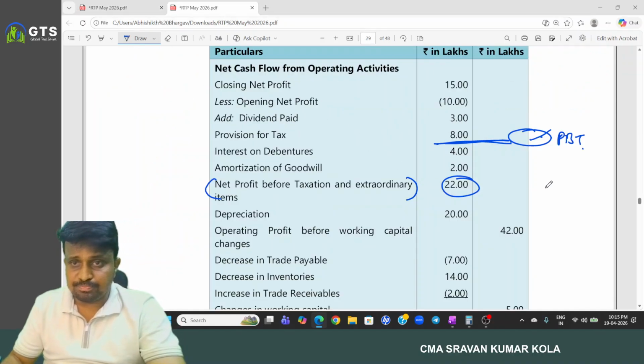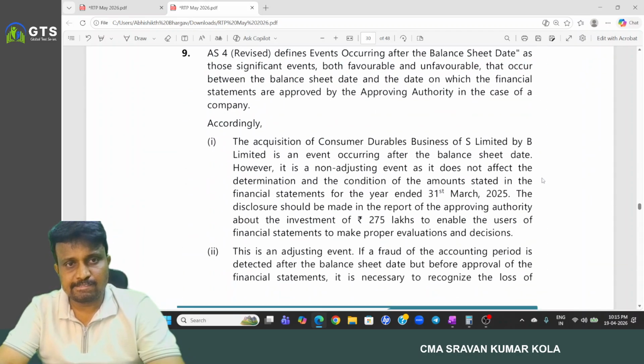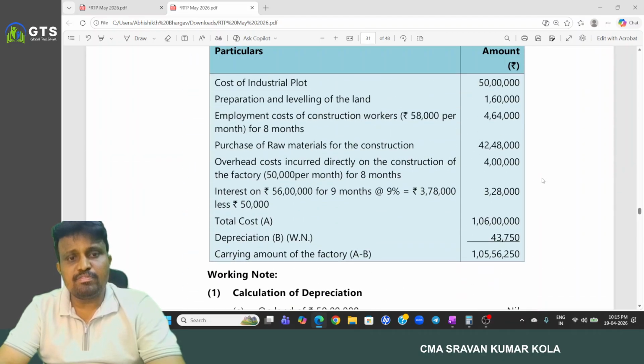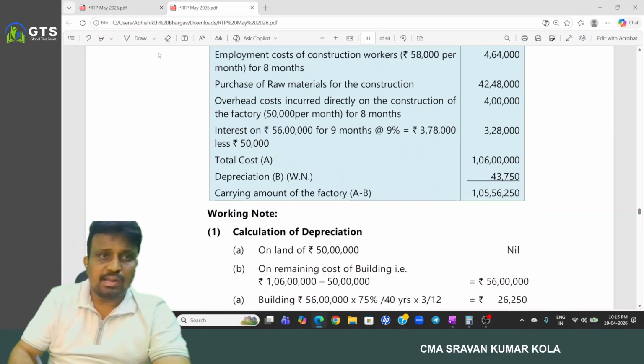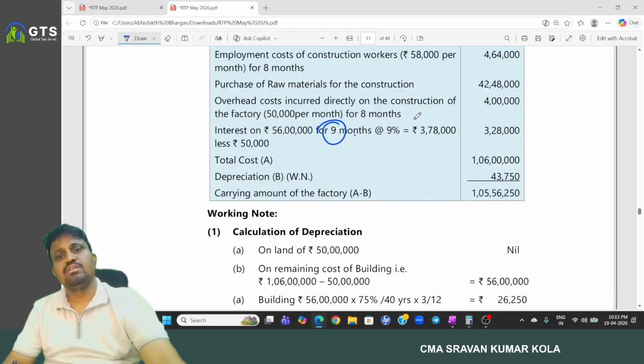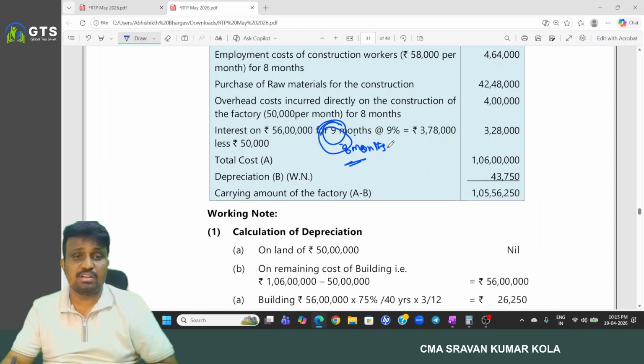But in this problem, we have a small mistake here. The interest is computed for 9 months. Borrowing cost should be capitalized only for how many months? 8 months only. But they considered 9 months. That is the mistake we have.